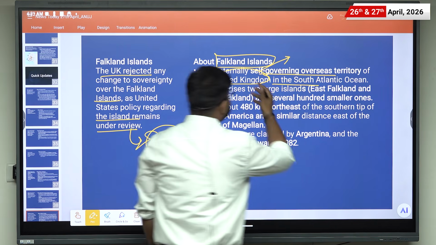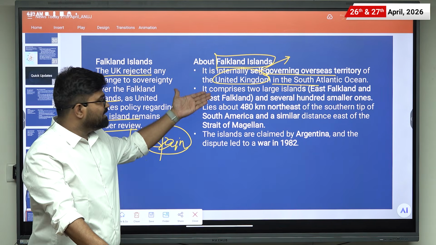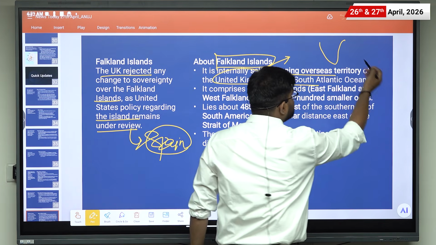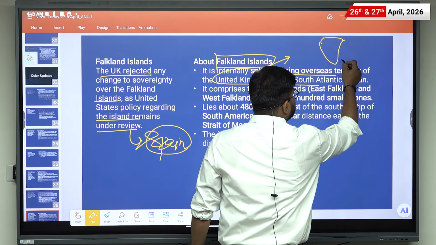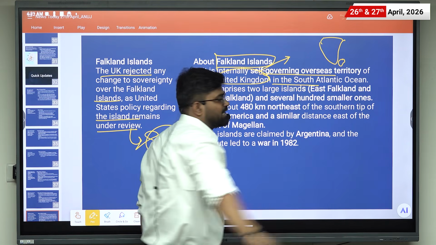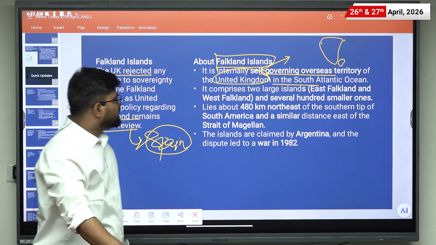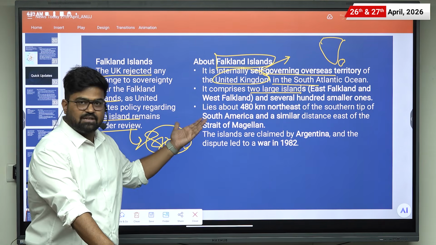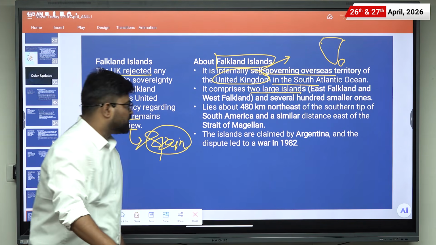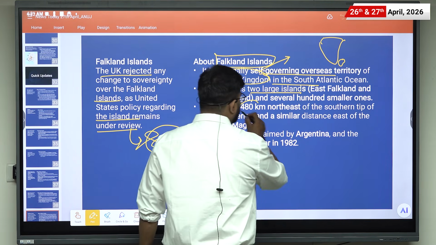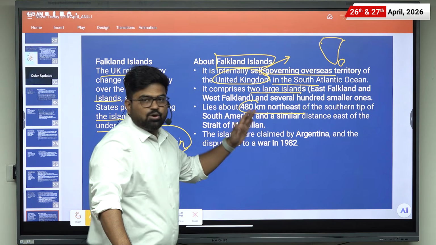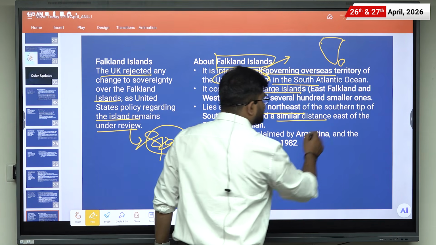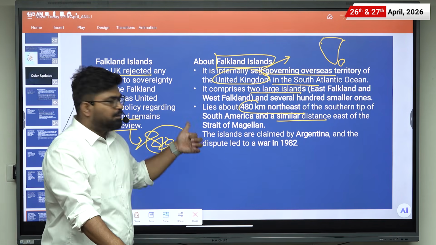And these Falkland Islands are in the South Atlantic Ocean, basically off South America. Somewhere here is the Falkland Islands, and they comprise two large islands, East Falkland and West Falkland, and several hundred smaller ones. They lie about 480 kilometers northeast of the southern tip of South America and a similar distance east of the Strait of Magellan.